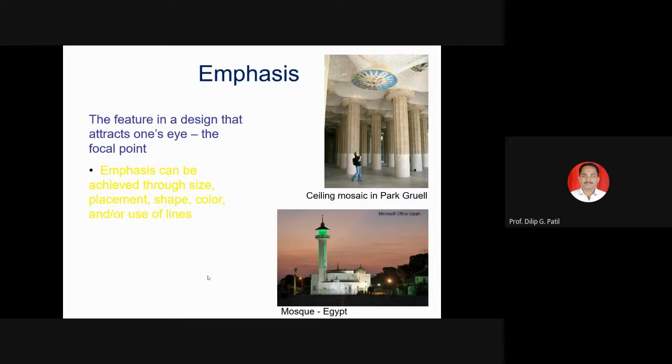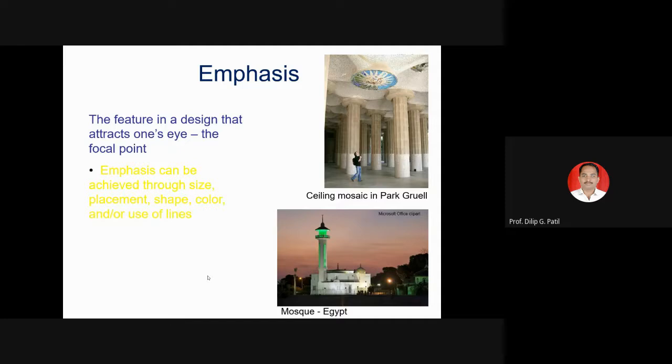Emphasis means a focus. So if we are looking at a particular structure, your eyes will be concentrating on a particular point, and that point should be of importance, or where you are taking the attention of the viewers should be such that, or at a place where you want to attract the attention of the people.